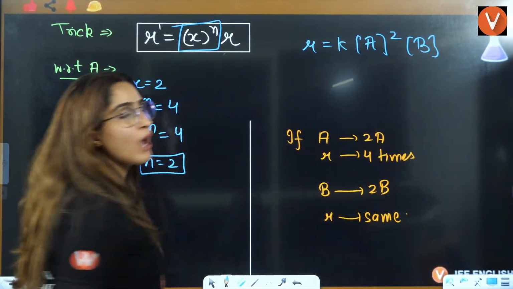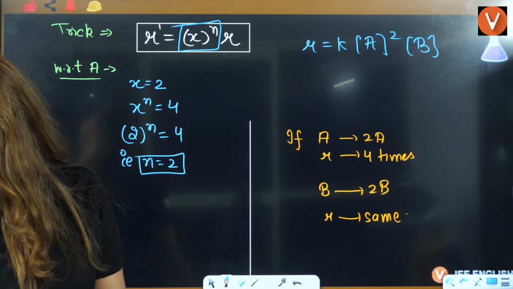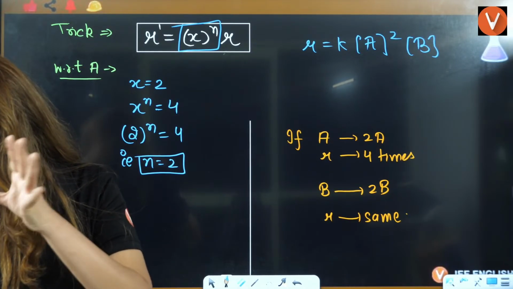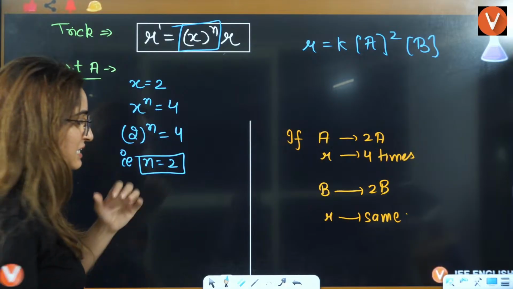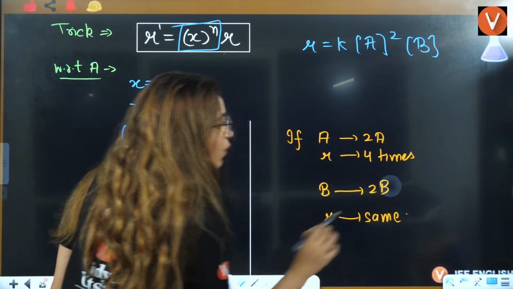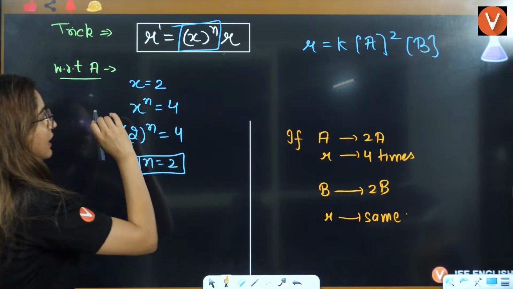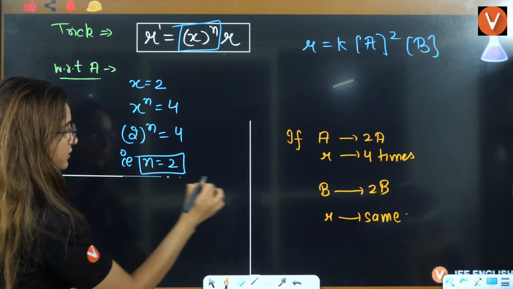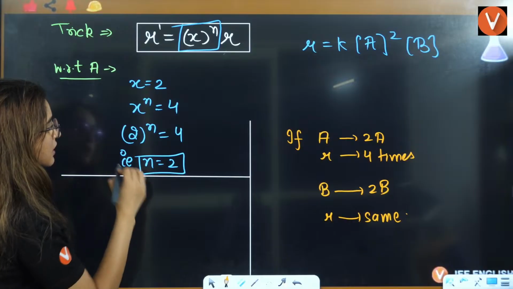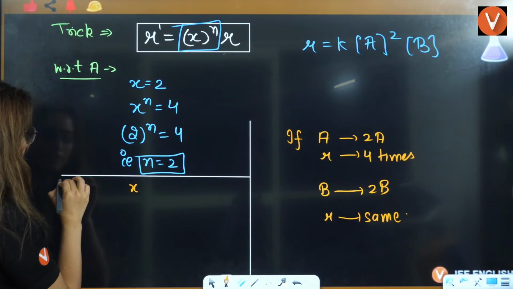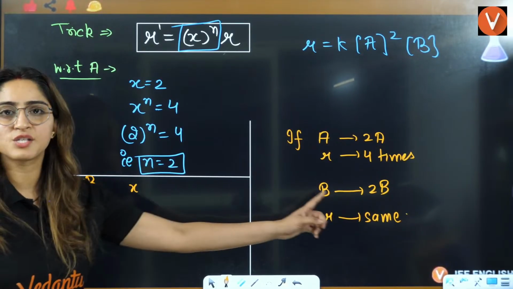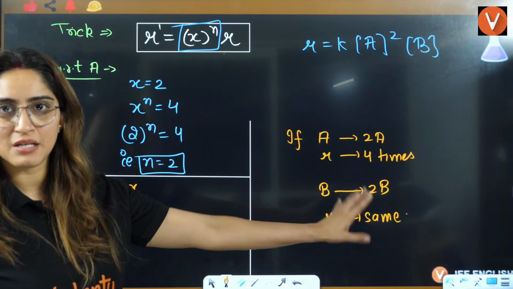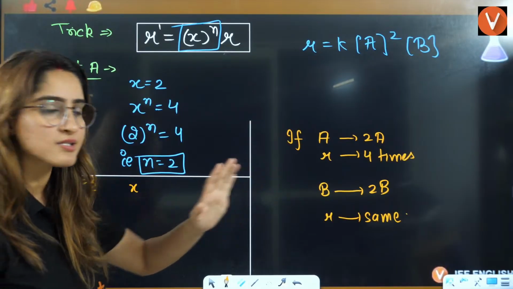Now for B you have to answer. We can just write with respect to B. X is 2 times, the concentration is doubled.